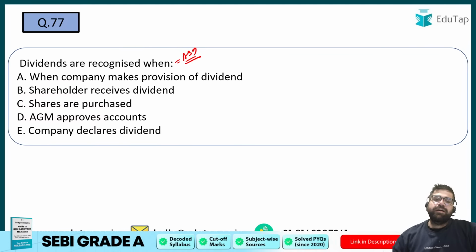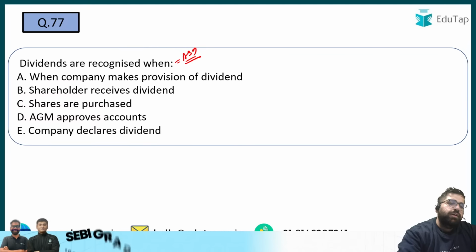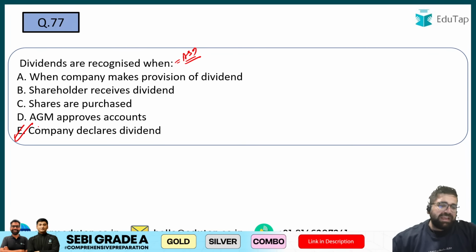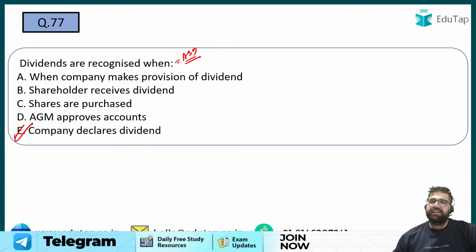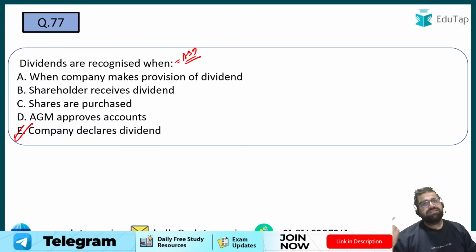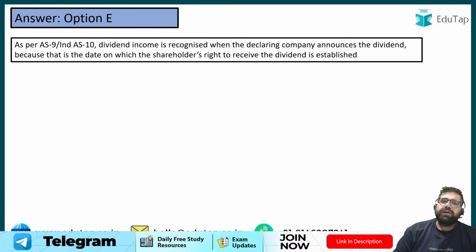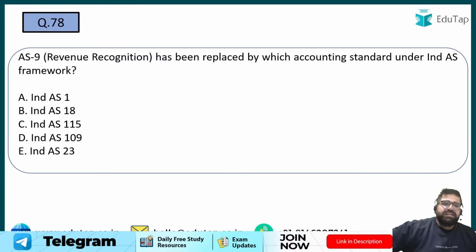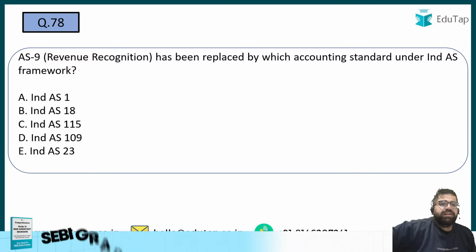Yes, as and when the company declares dividend. Very good. So answer will be option number E. Because once the company declares dividend, you have the right to receive it. Whenever the right to receive arises, you will record your revenue. So answer will be E. 78. AS9 revenue recognition has been replaced by which of the following Indian accounting standard framework?